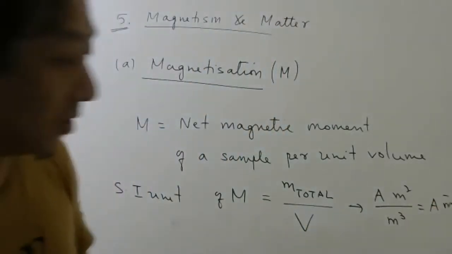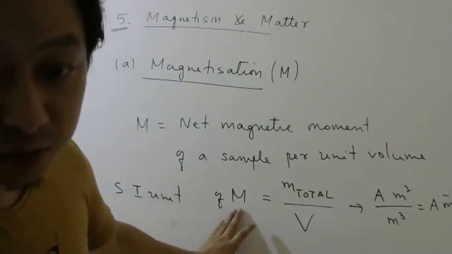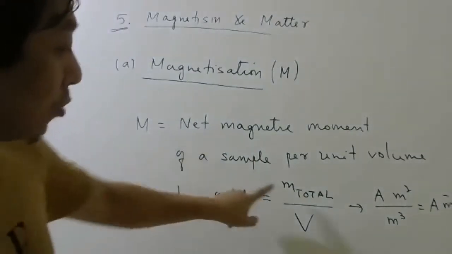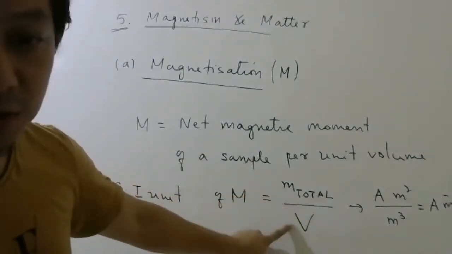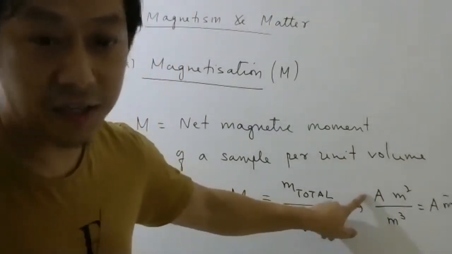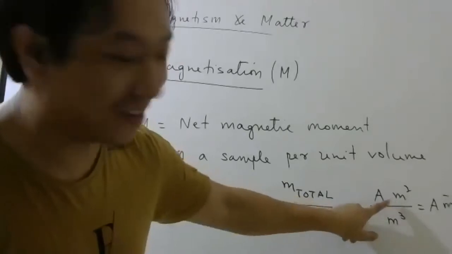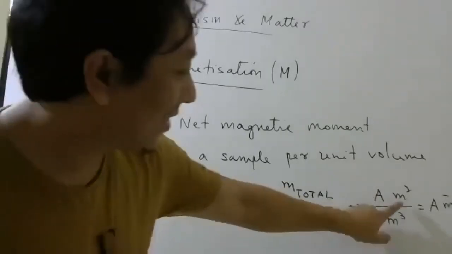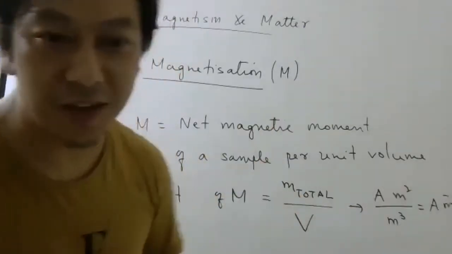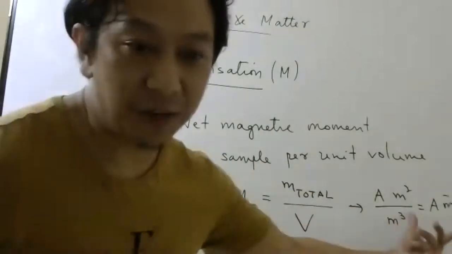Please remember this, as they will ask you the SI unit of magnetization for 1 mark: ampere per meter. How does it come? Total magnetic moment per unit volume; magnetic moment is current into area, current is amperes, area is meter square, divided by volume meter cube, then you get ampere per meter. It's not very common, so try to remember.